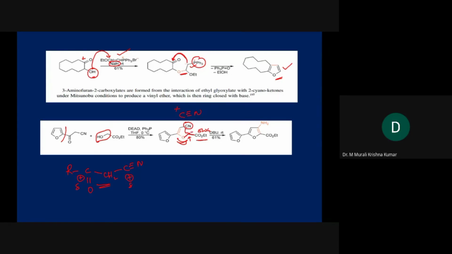So it attacks the cyanide group C triple bond N. So when we add the carbon over here, it will become C double bond NH. It will be like this. This is an enamine. It gets stabilized as NH2 double bond C. So this type of bond is what is generated.